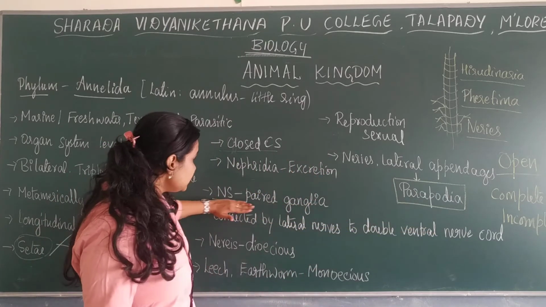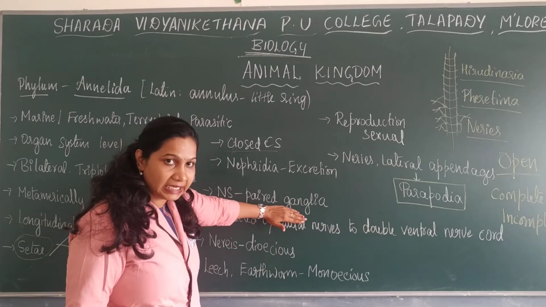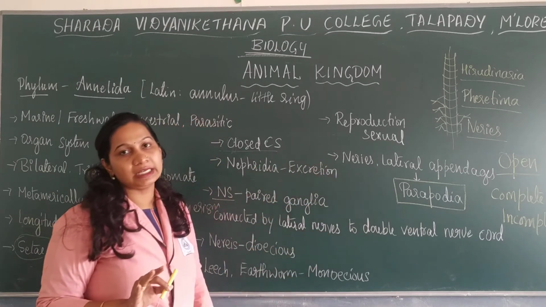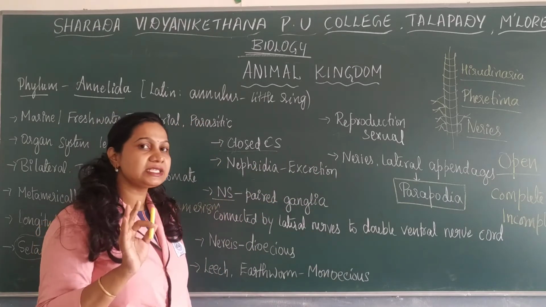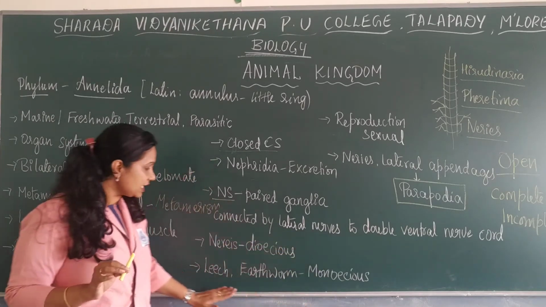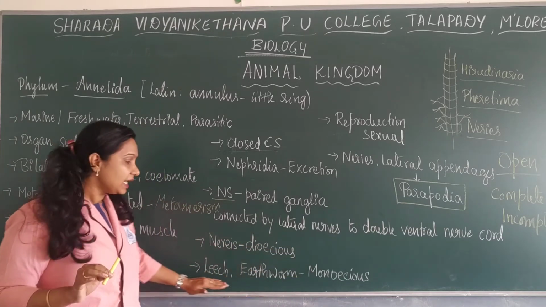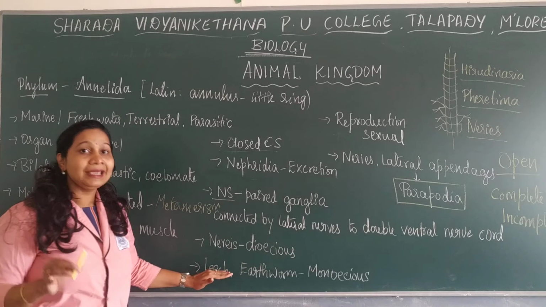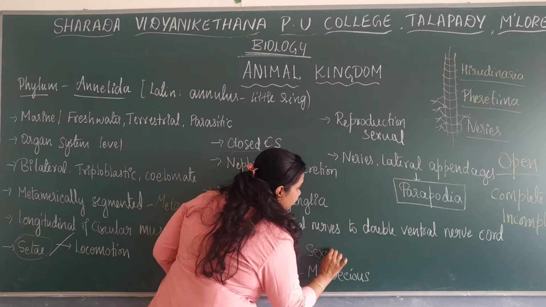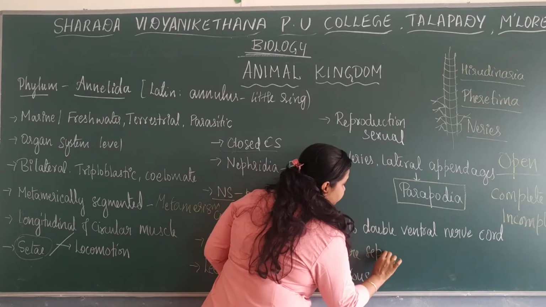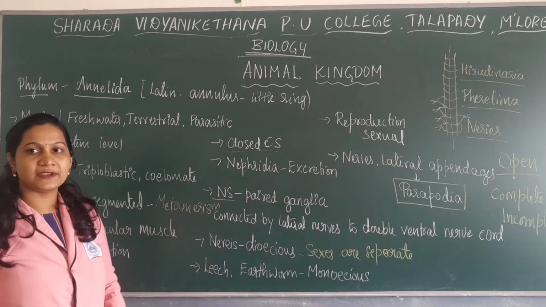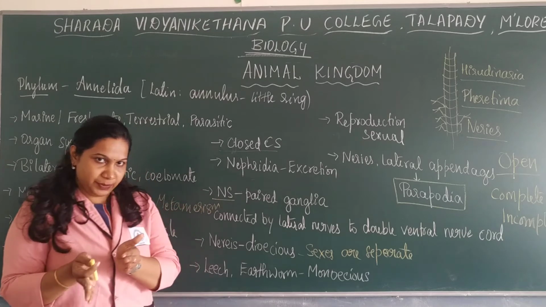So here the nervous system consists of paired ganglia, which are connected by the lateral nerves directly to the double ventral nerve cord. So that is regarding the nervous system. Next, Nereis is dioecious. Dioecious means the sexes are separate, where there is a presence of both male and female Nereis.